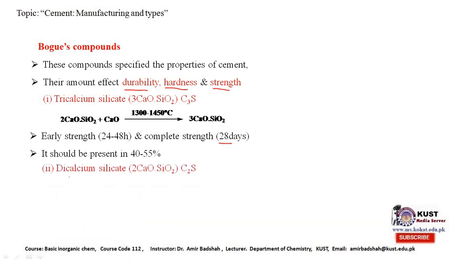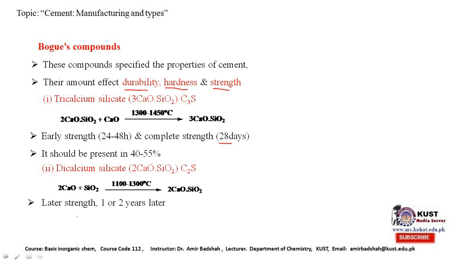The second compound present in the cement is dicalcium silicate. The formula is 2CaO·SiO2 and it is represented by the symbol C2S. It is formed by the reaction of calcium oxide with silica at 1100 to 1300 degrees C. It provides the later strength to the cement, after 1 to 2 years. If you use this in excess, it will delay the early strength, but it will enhance the later strength.